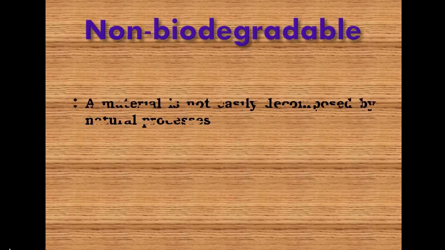Second one, non-biodegradable material. It means a material is not easily decomposed by natural processes. Examples: metals and plastics. Plastic causes immeasurable damage to our nature. It causes environmental pollution. How can we solve the problem caused by plastic?